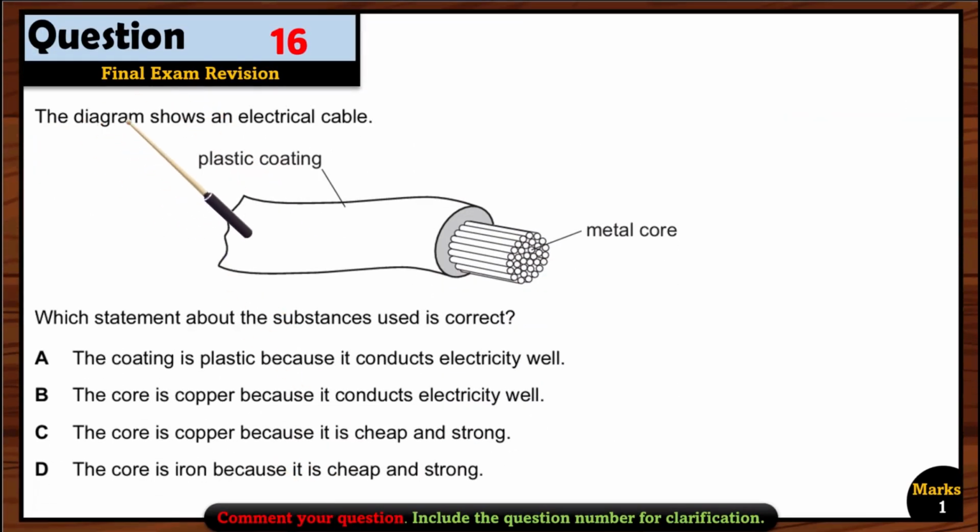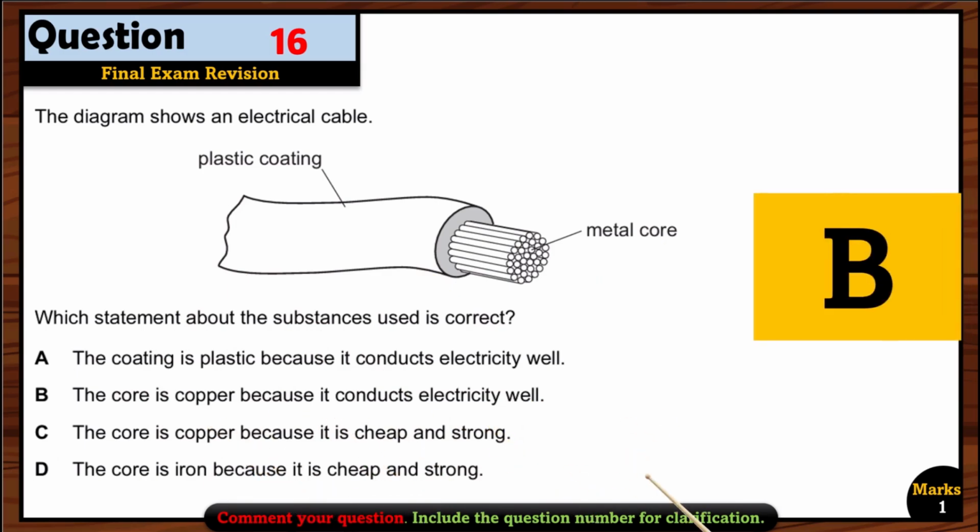Question 16. The diagram shows an electrical cable. Which statement about the substance used is correct? Remember that usually in electrical cables we use copper, okay? So we have a metal core and a plastic coating. The coating is plastic because it conducts electricity well. Wrong. The coating is plastic because it is an insulator. The core is copper because it conducts electricity well. Yes, that's right. We use the metal core made of copper because it can conduct electricity well. So option B is right.